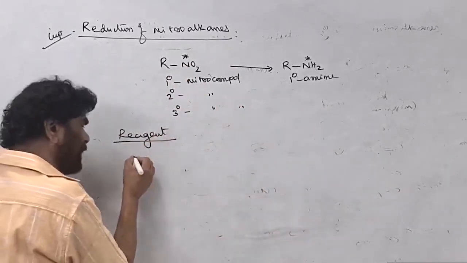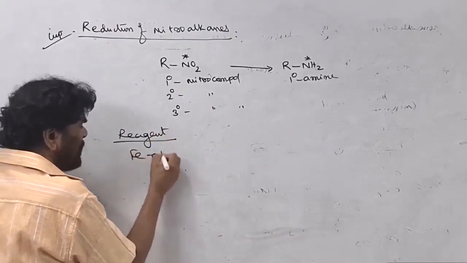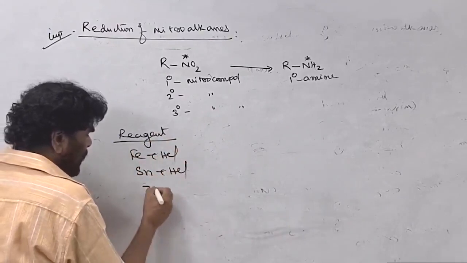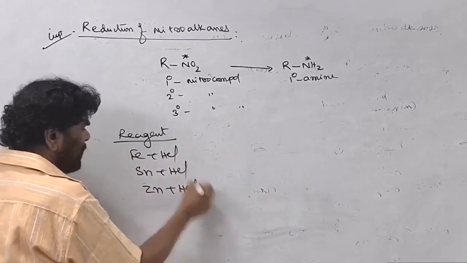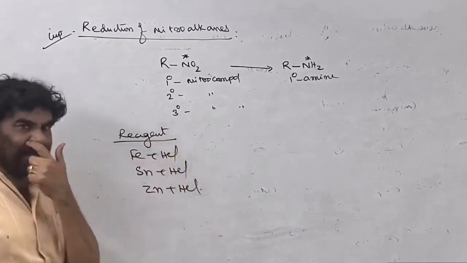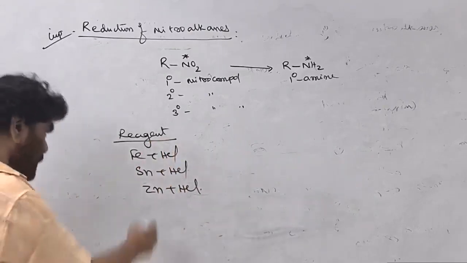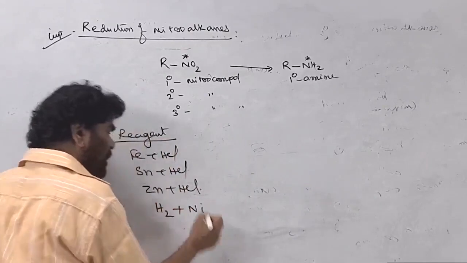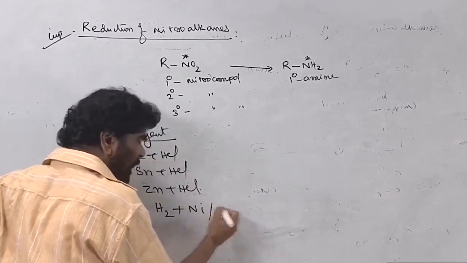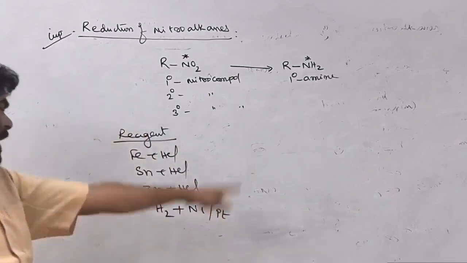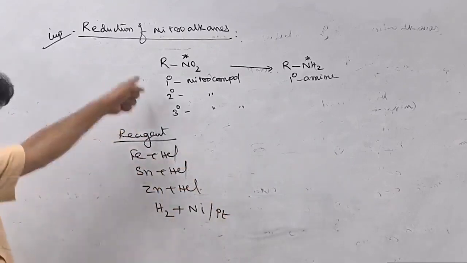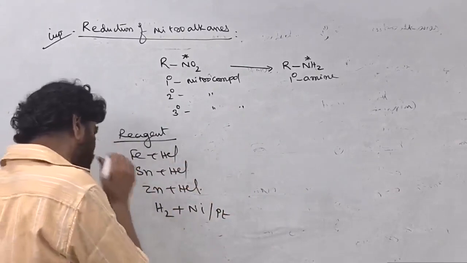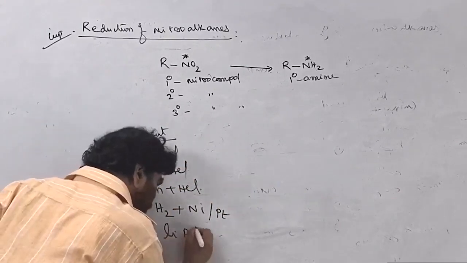Reagents: normally metal plus acid, Fe plus HCl, Sn plus HCl, Zn plus HCl. These are the metal plus acid type reducing agents used. In addition, hydrogen plus nickel, platinum or palladium are reducing agents. The other is lithium aluminium hydride.